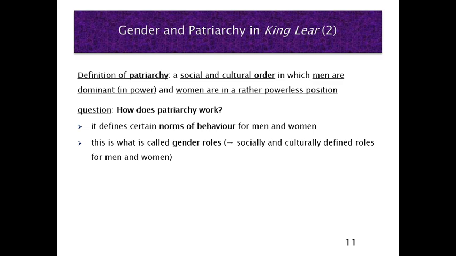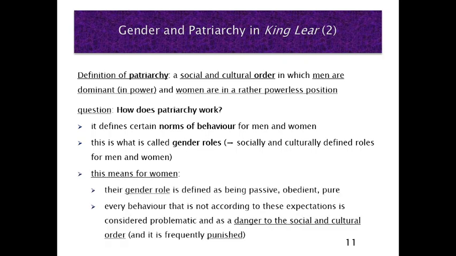Patriarchy defines certain norms of behavior for men and women. This is what we commonly call gender roles. Gender roles are socially and culturally defined roles for men and women. For women, this means that their gender role is defined as being passive, obedient, pure.